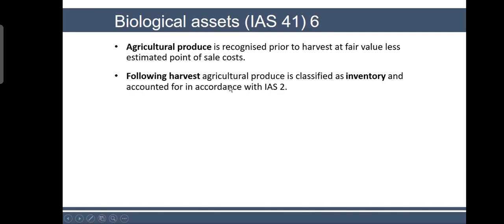Following harvest, agricultural produce is classified as inventory and accounted for in accordance with IAS 2. So these are the two stages. In this stage, your produce is ready, but it is still attached to the asset. It has not been detached. It is still with the bearer asset.